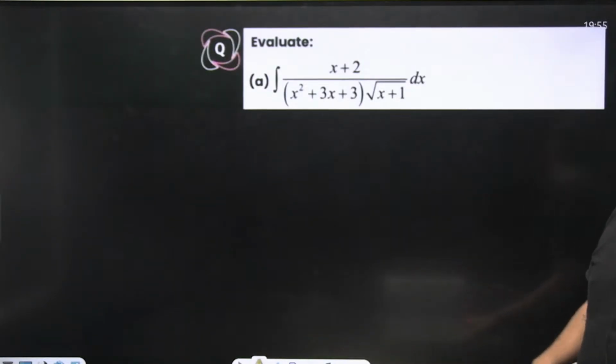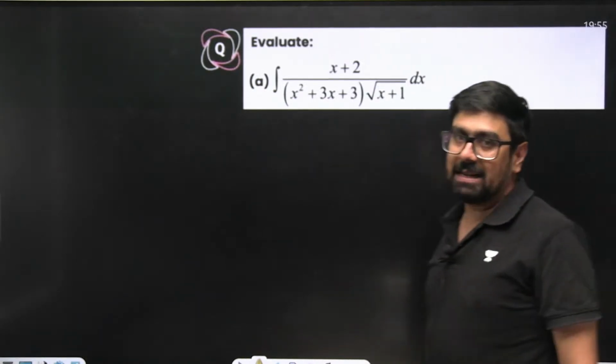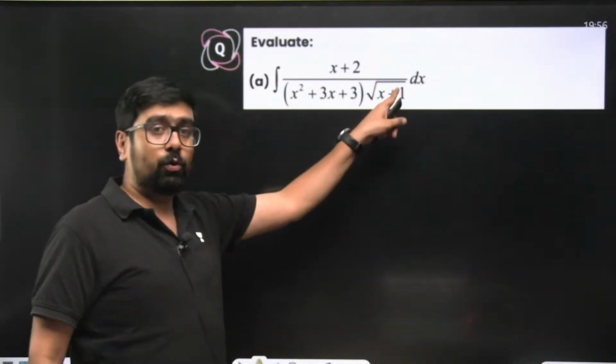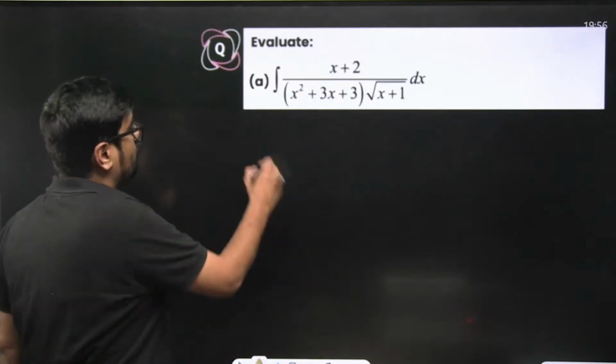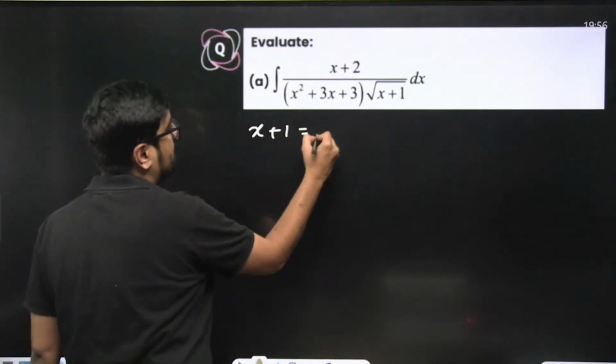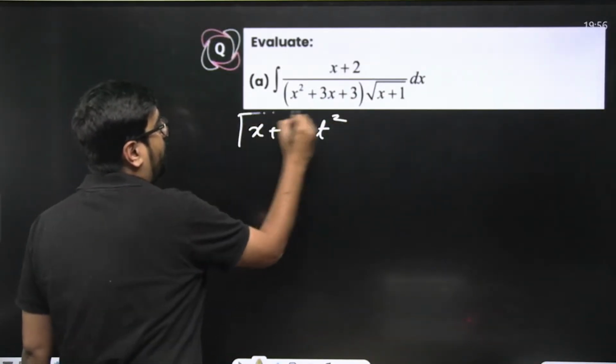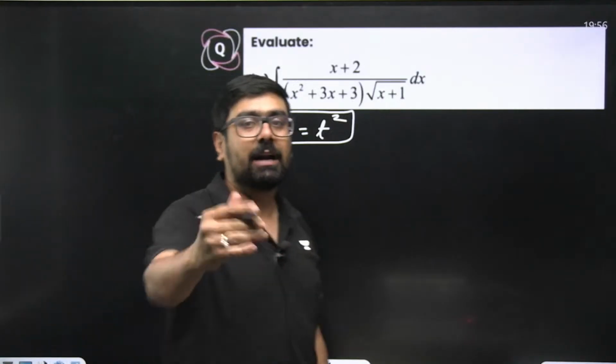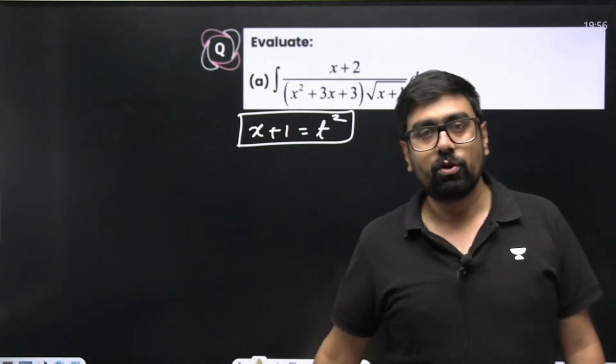Now let's see how this is going to help us. For example, in this question, just try once on your own. Try putting x plus 1 as t square. This is which form? Square root linear and quadratic multiplied. So what is the suggestion? x plus 1 as t square. Put x plus 1 as t square and proceed, and I'm sure you'll be able to solve your problem on your own.